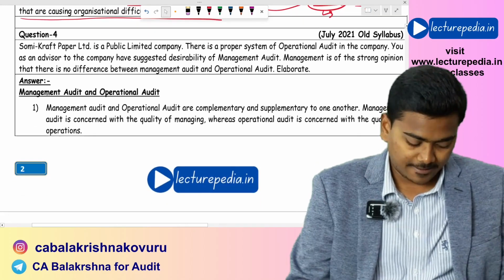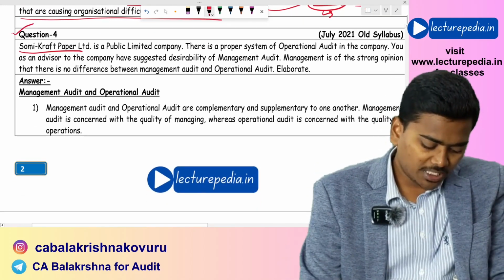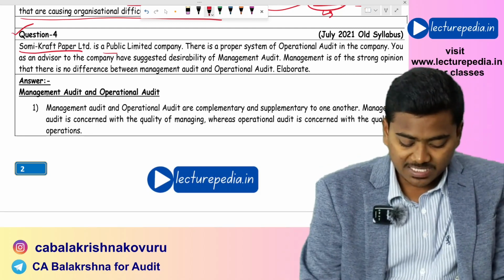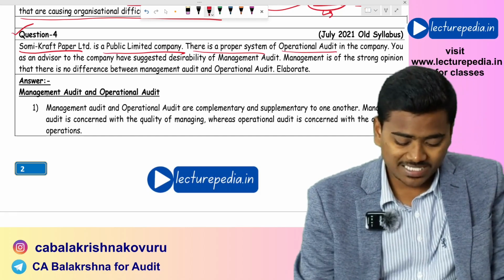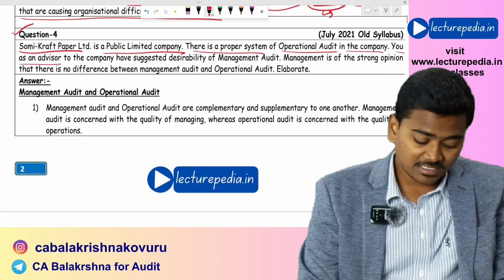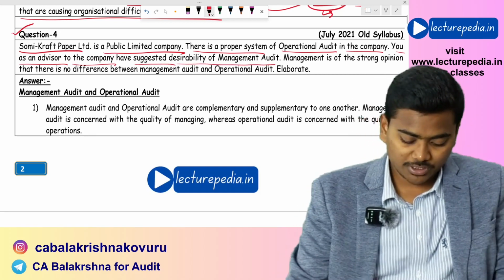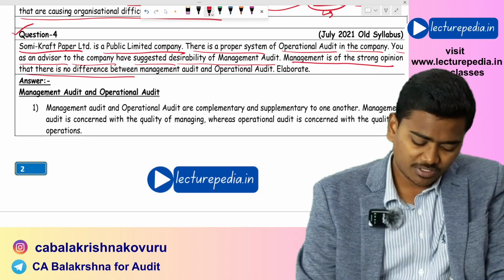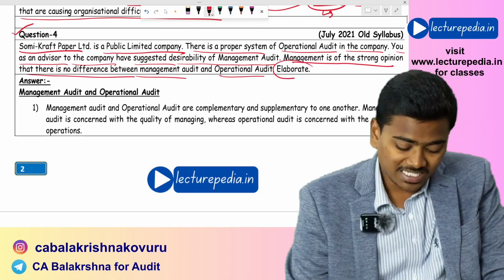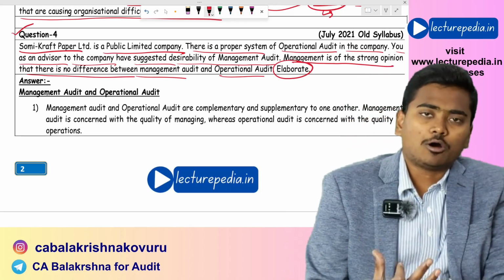Next question. Question number 4. Somicroft Paper Limited is a public limited company. There is a proper system of operational audit in the company. You, as an advisor to the company, have suggested the desirability of management audit. Management is of a strong opinion that there is no difference between management audit and operational audit. Elaborate. Again, differences between management audit and operational audit.